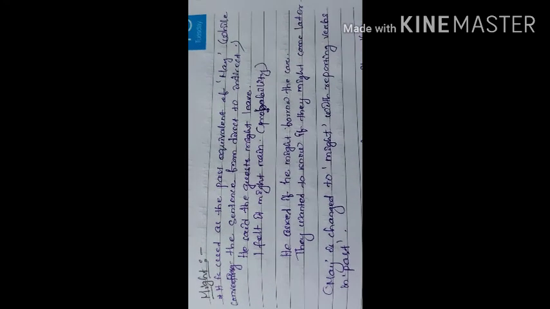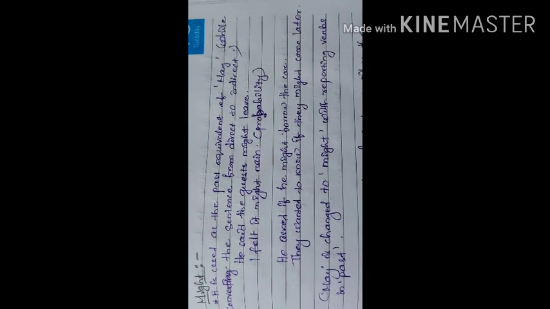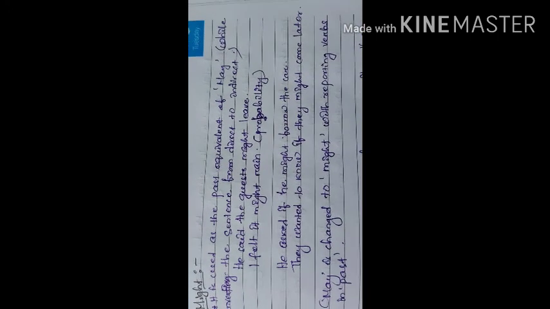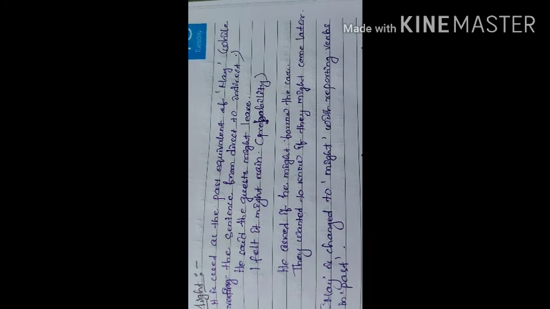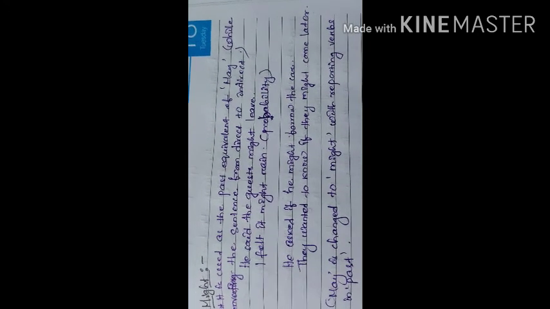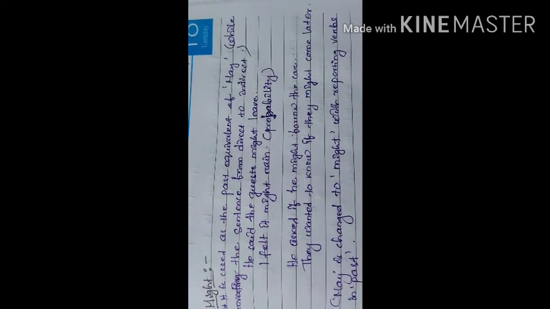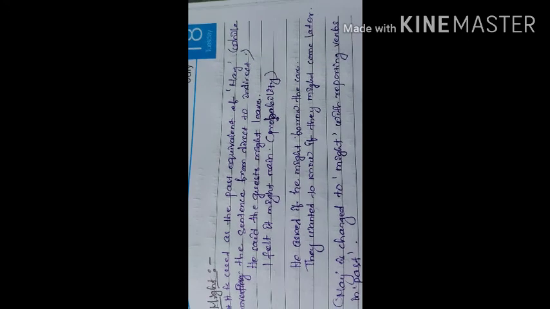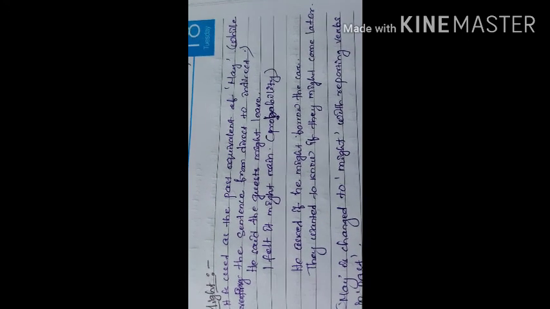Like, he asked if he might borrow the car. They wanted to know if they might come later. He said the guest might leave. I felt it might rain.